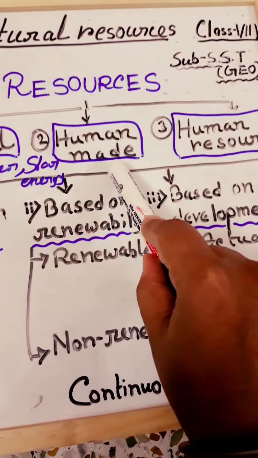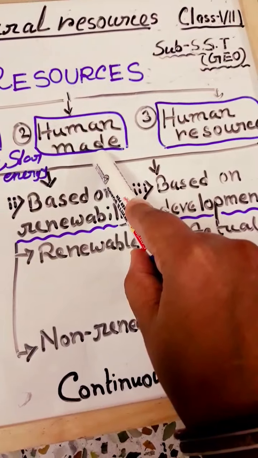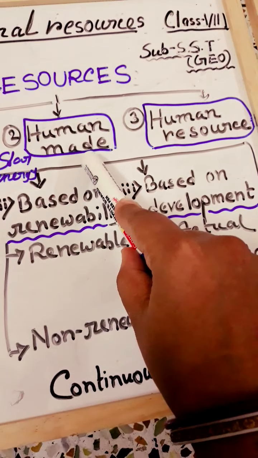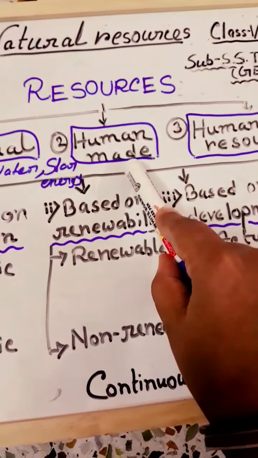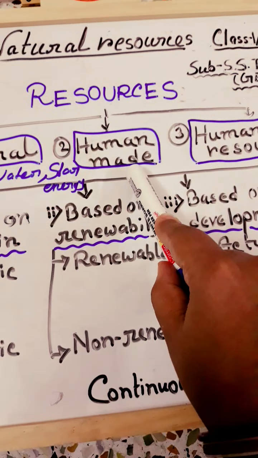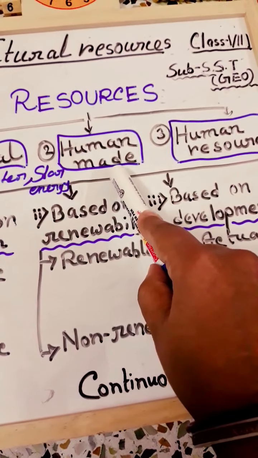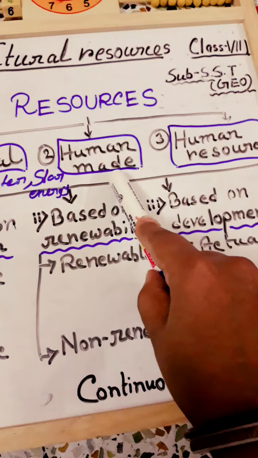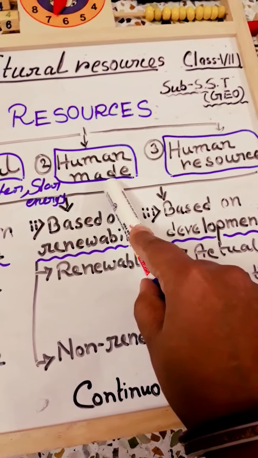Okay, understand? In your book there is also another example. Suppose mineral oil. When oil is extracted from a rock, because you have read that rock is a composition of different types of minerals, when we extract some minerals or oil from rock, then it becomes a resource.